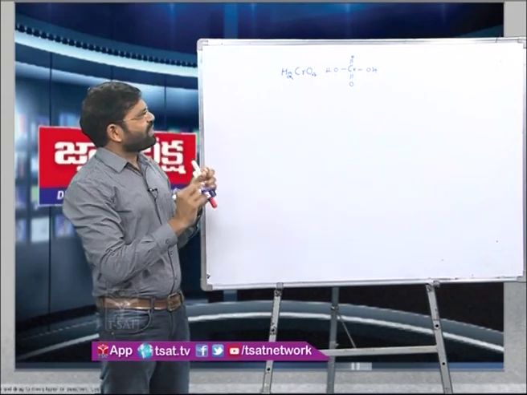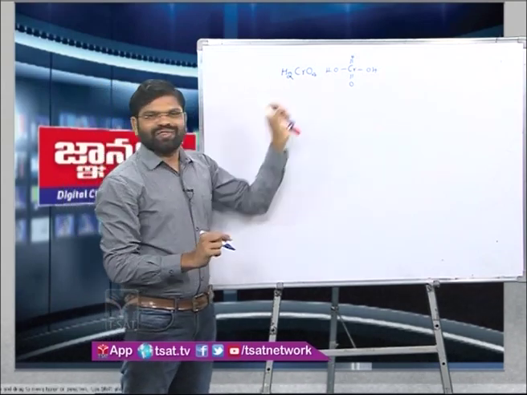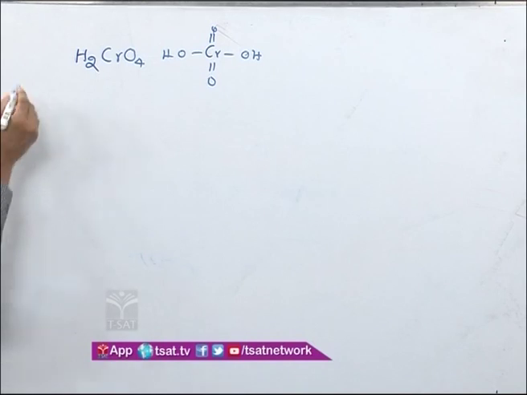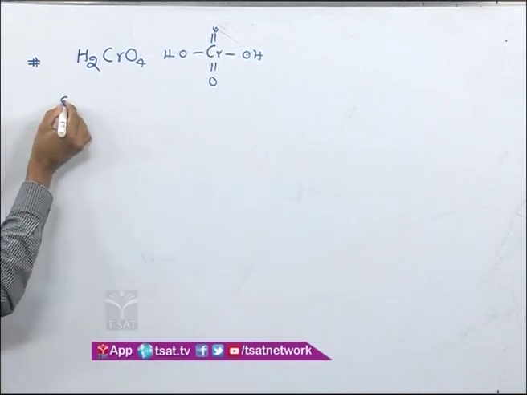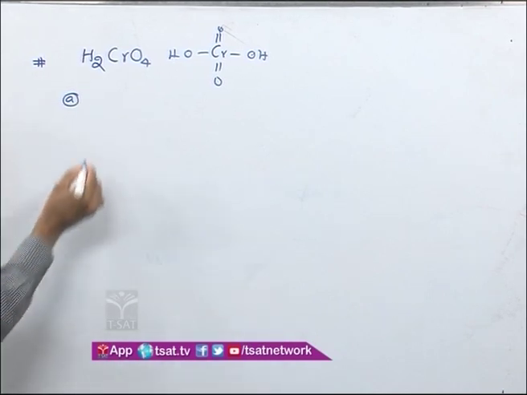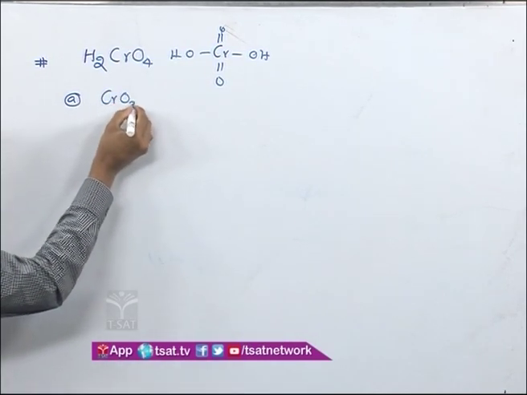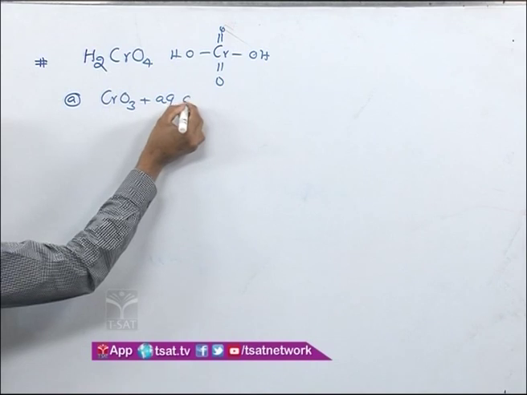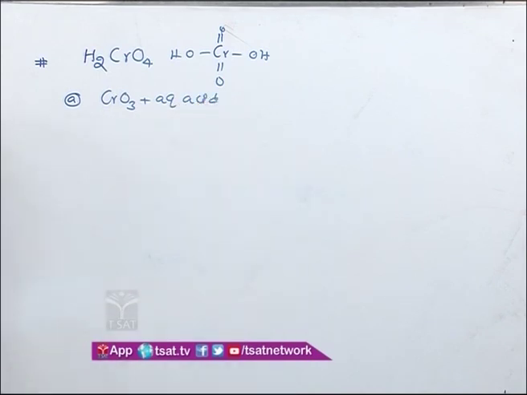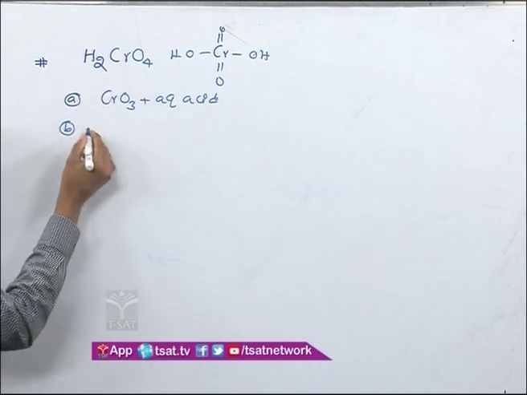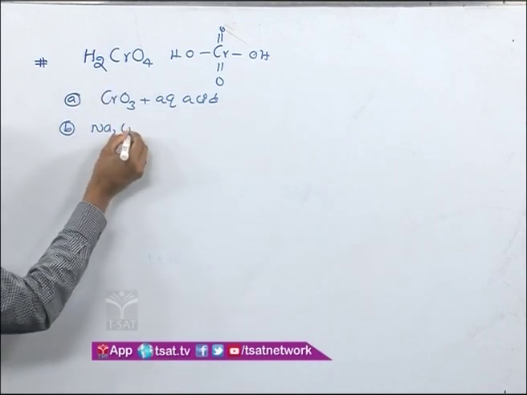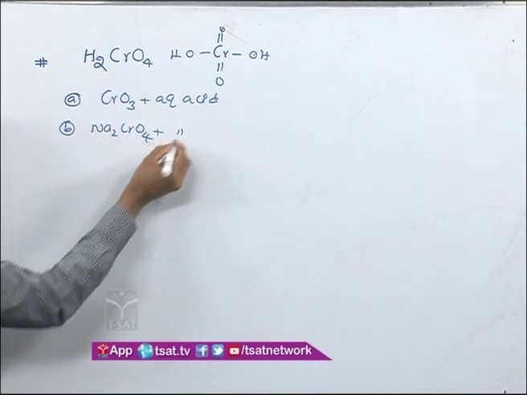Before moving into its functionality, this chromic acid can be given in any of these forms. It may be given as its oxide, that is CrO3 in aqueous acid, or it may be given as a salt, like Na2CrO4, once again in aqueous acid.